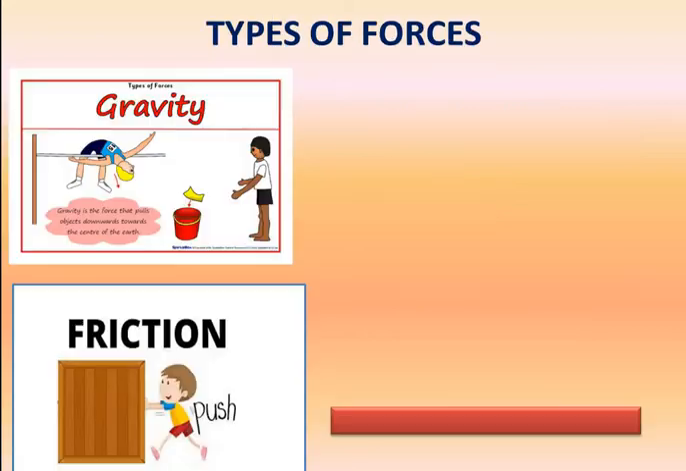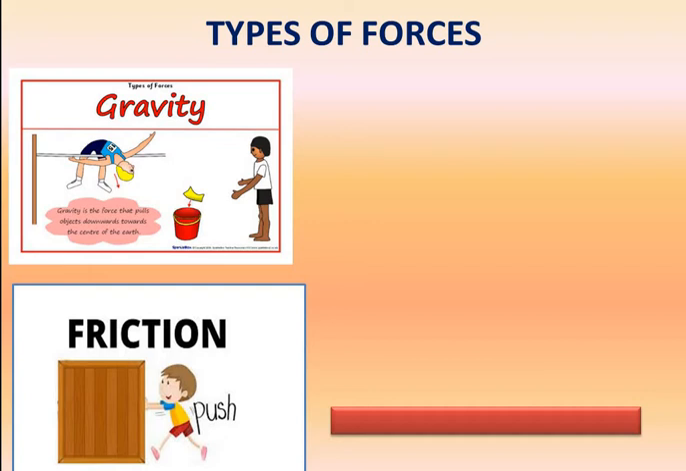Now next is types of forces. There are two types of forces, gravity and friction. There are many types of forces rather, but here in class 4 you'll learn about only two types of forces. At a time, there are two types of forces acting all the time in nature, and those two forces are gravity and friction. So what is gravity?